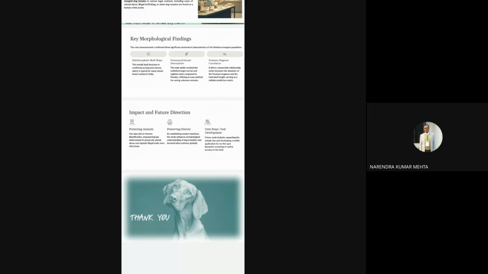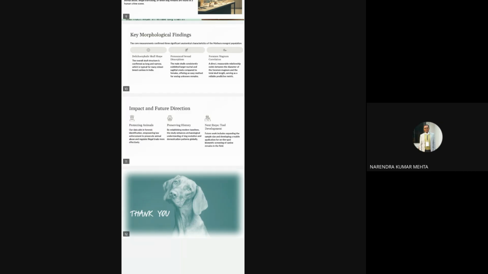By preserving history and establishing a modern baseline, the study enhances archaeological understanding of dog evolution and domestication patterns globally. In the next step, the tools development, the future work includes expanding the sample size and developing a mobile application for on-the-spot biometric screening of canine remains in the field.